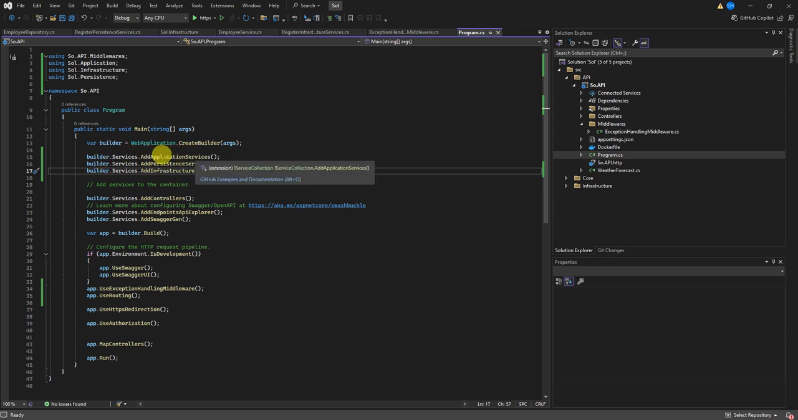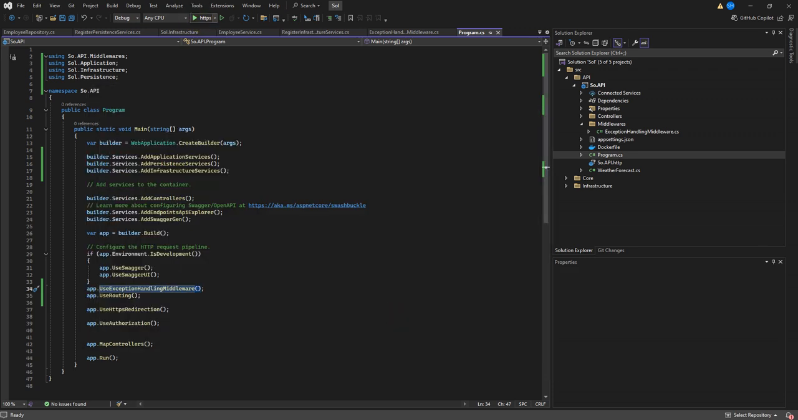This is very simple, and if you look at program.cs, I have registered all the services that are located in the application layer, and the same in the persistence layer, and the same in the infrastructure layer. So all the services that I have used, I have registered through those extension methods. I'm using Swagger, and I'm using my own middleware before routing. So let me run this application.